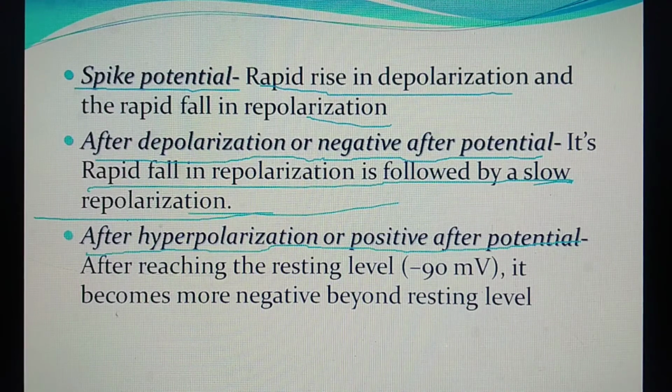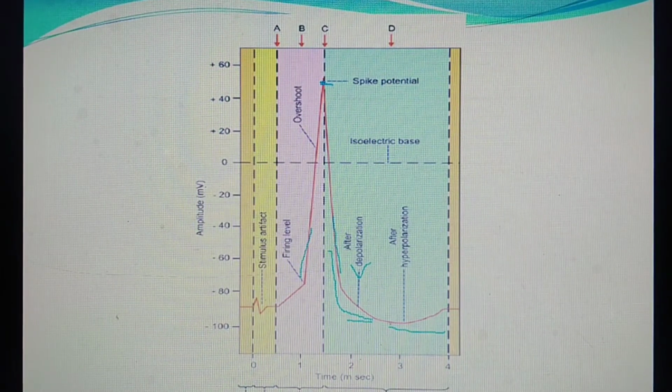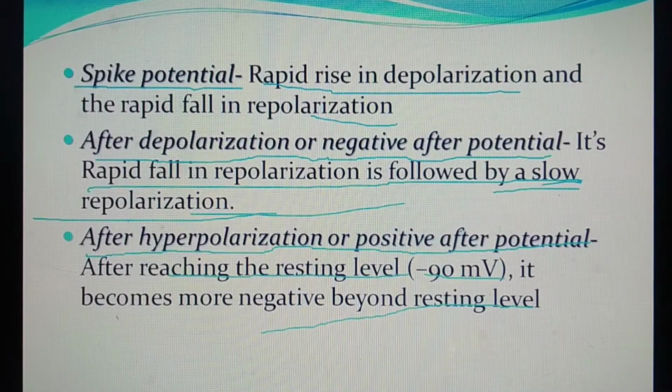That is, after slow repolarization, as it reaches the resting level, that means minus 90 millivolt, it becomes more negative beyond the resting level. After slow repolarization, it becomes more negative beyond minus 90 millivolt, that is after hyperpolarization, or the positive after potential.